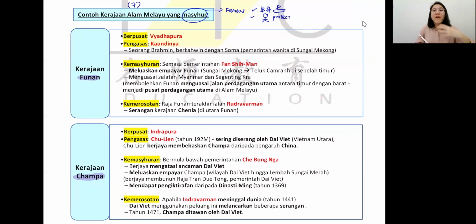The leaders are very strong and very capable. So I put an L there. L is leader, referring to the leaders. So other than that, sometimes we mention that this government kingdom is very strong, very famous. Is because of what? It's because the land is very big. Basically, it's telling you the government, the country is very kuat, very strong, very prosperous, very big. So that's why they are very wide. Their area is very strong, powerful.